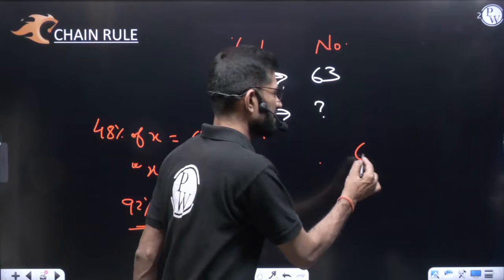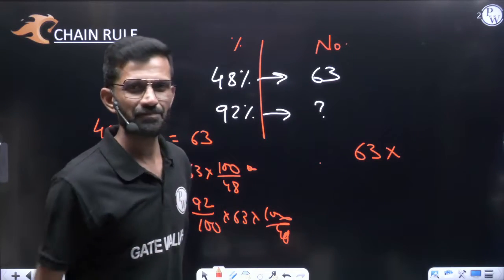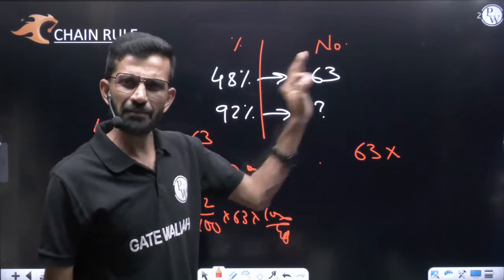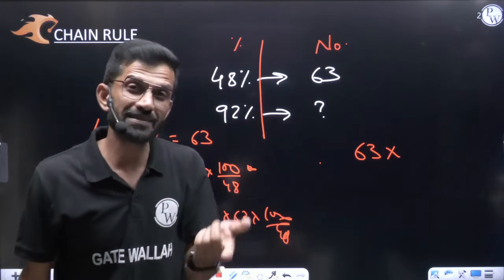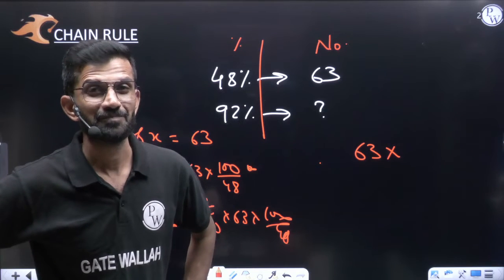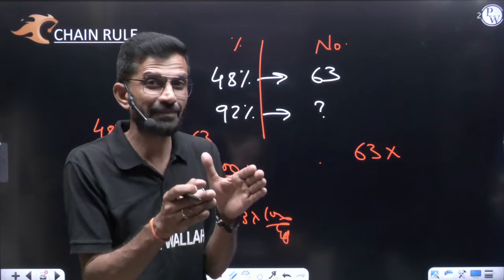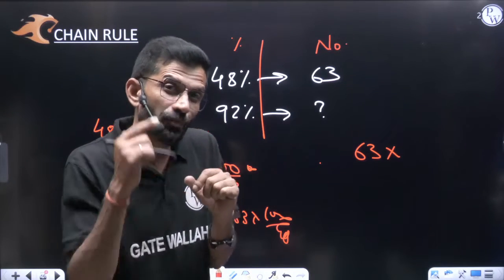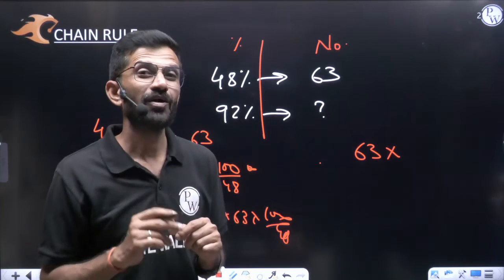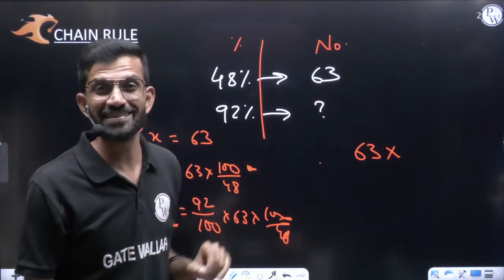Write that 63 first. Keep a multiplication sign and just think: 48% of the number is 63. For the same number, 92%, will it be more than 63 or less than 63? Obviously it will be more than 63, because the percentage is more.